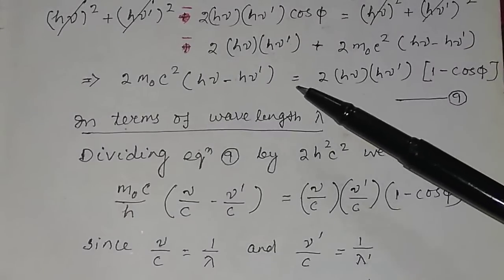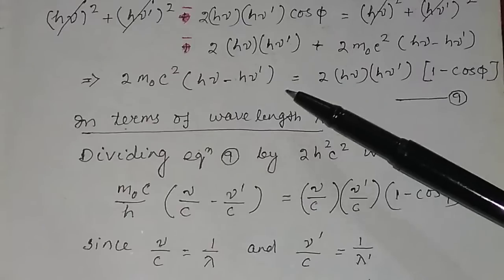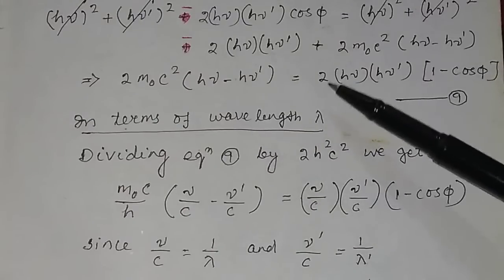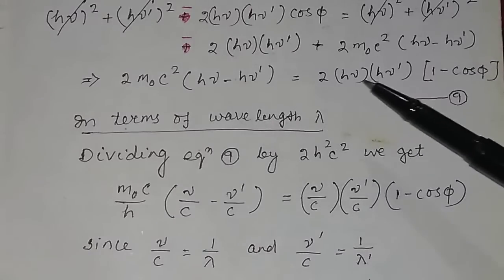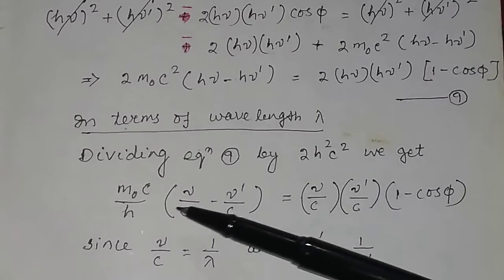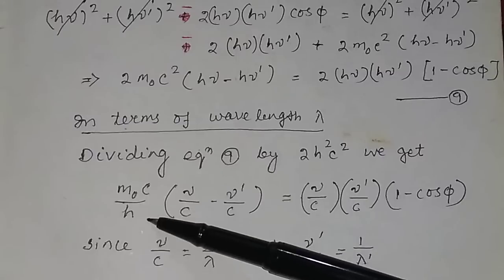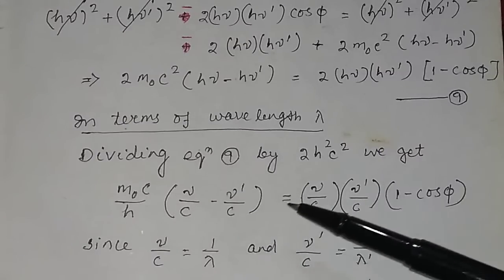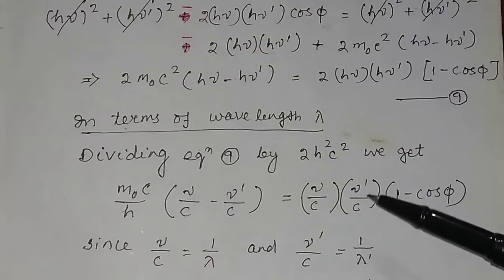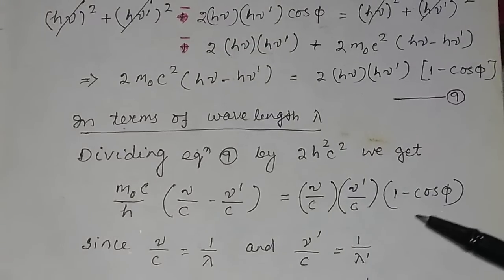And you convert this frequency in terms of wavelength. So dividing equation 9 by 2 h square c square, if you divide both the left hand side and right hand side, the equation will be m0 c divided by h, into (nu divided by c minus nu prime by c), that is equal to (nu by c)(nu prime by c)(1 minus cos phi).